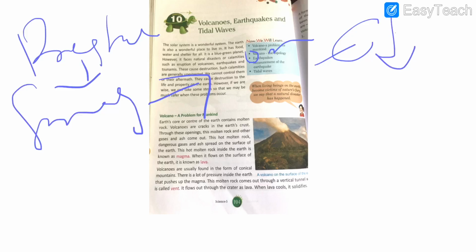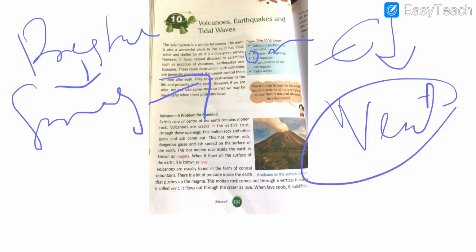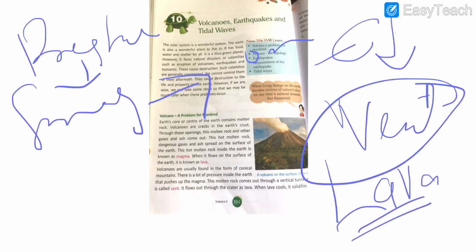This magma, or molten rock, comes out through a vertical tunnel called a vent. It flows out through the crater and forms lava on the surface.